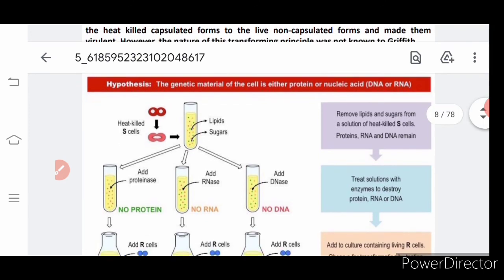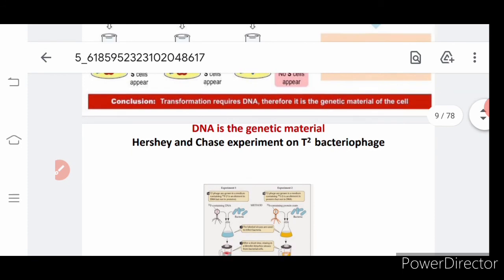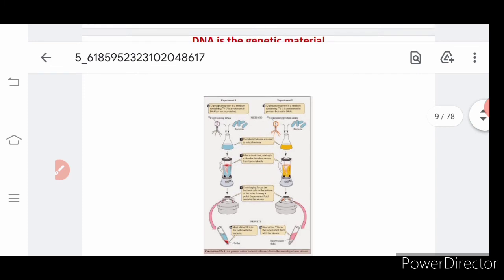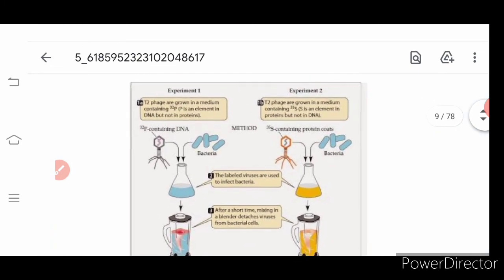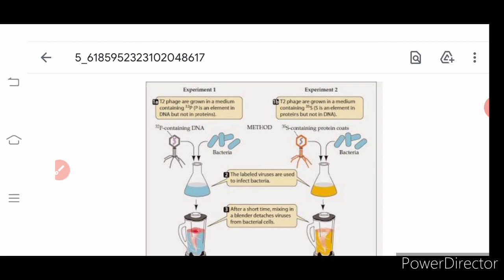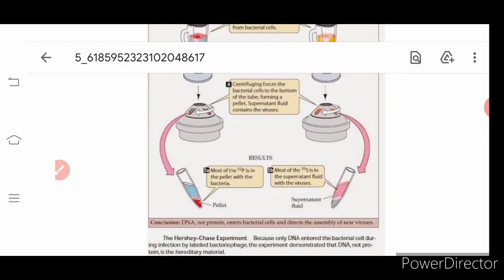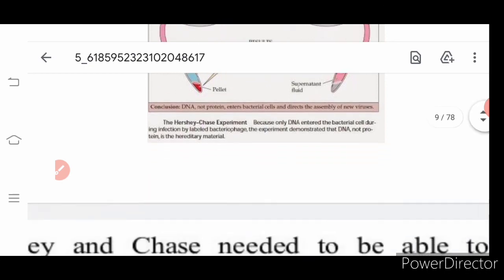He did the transformation experiment in the test tube and conical flask. And the Hershey and Chase experiment: 2 experiments have been done with radioactivity. The radioactively labeled material is P32 for DNA and S35 for protein. So we have learnt about 3 experiments and the general characteristics of the genes and where the gene is present, the location of the gene and its main function, and 3 experiments to prove that DNA is the genetic material.